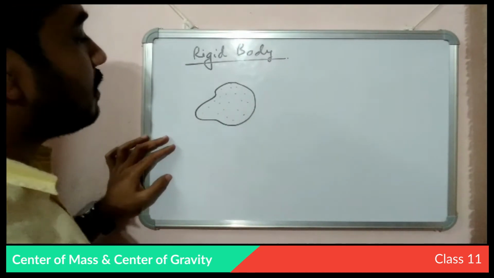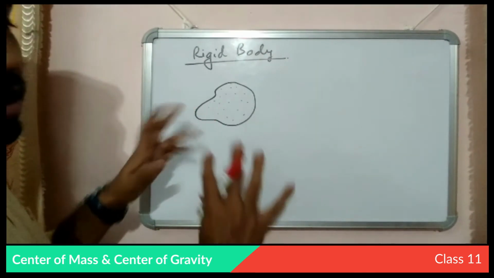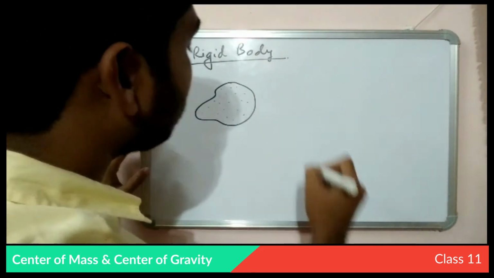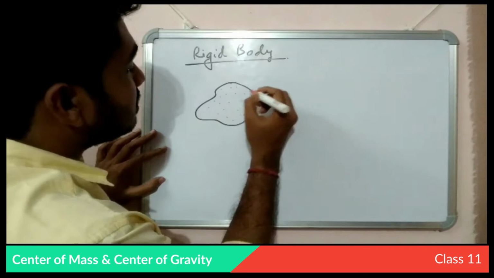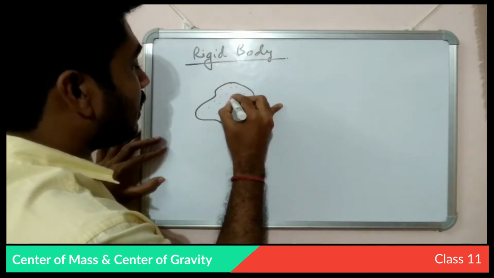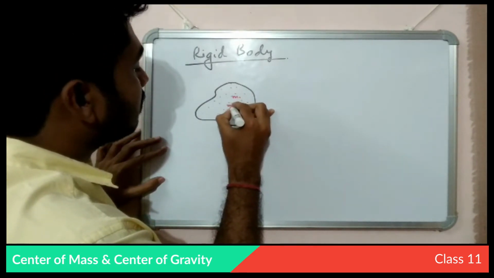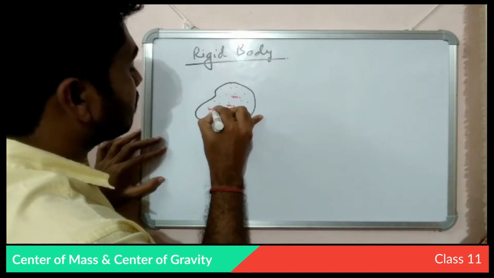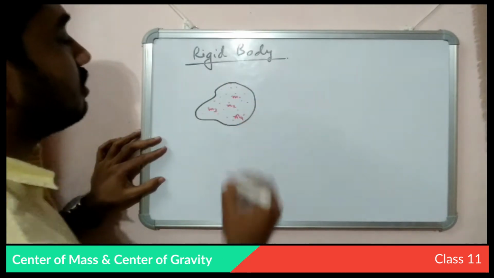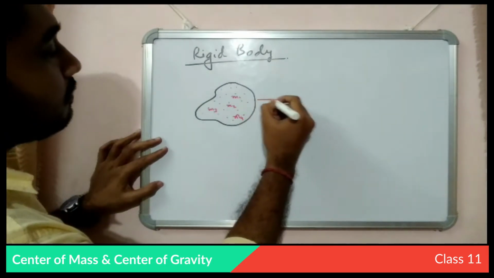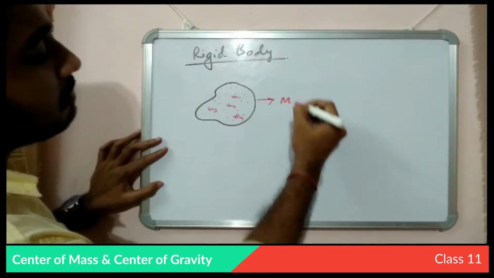These numerous particles form a bigger object, and we can consider each particle has a mass, and so on, and this bigger object has a mass of m.